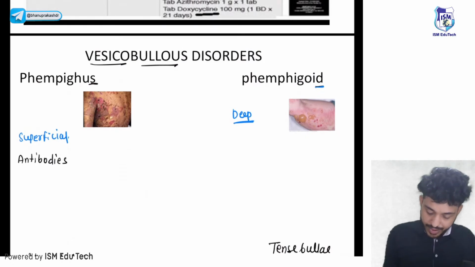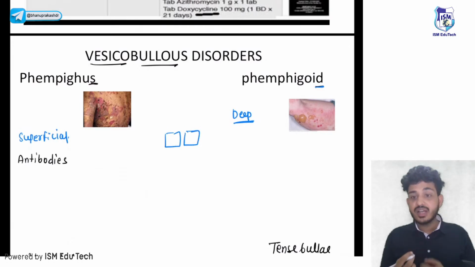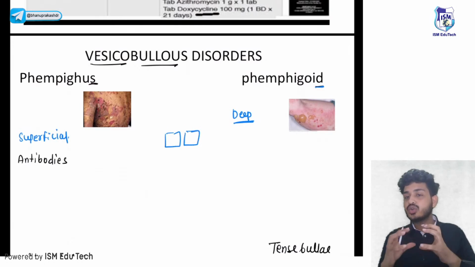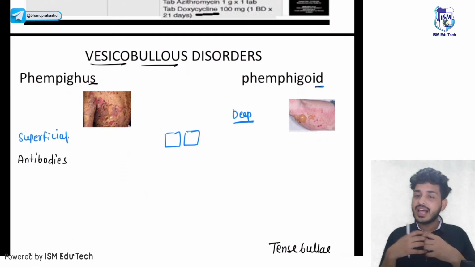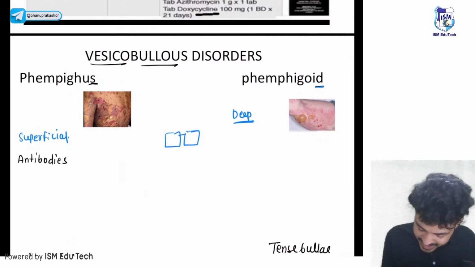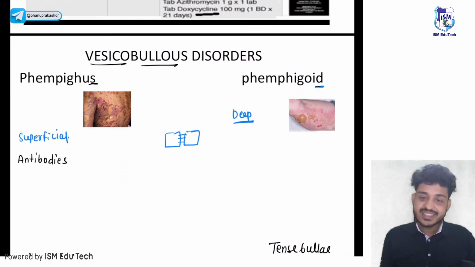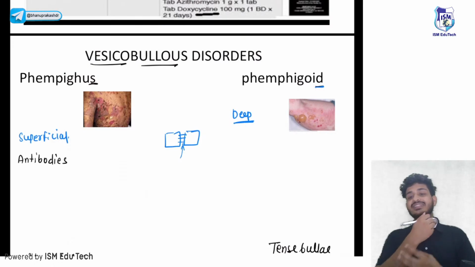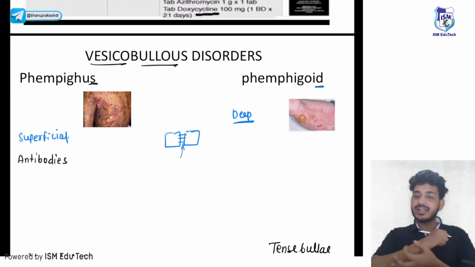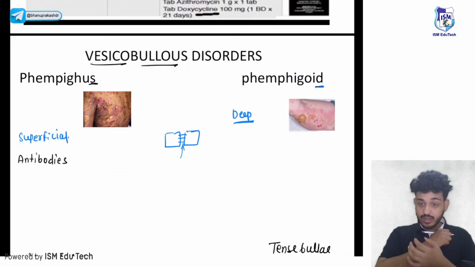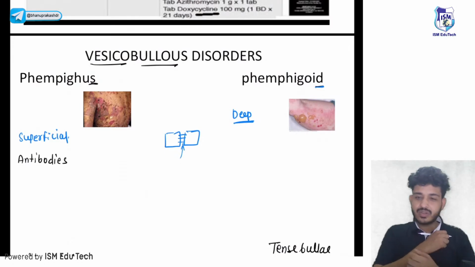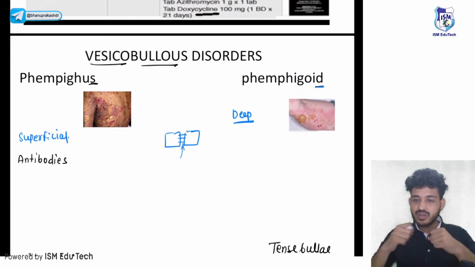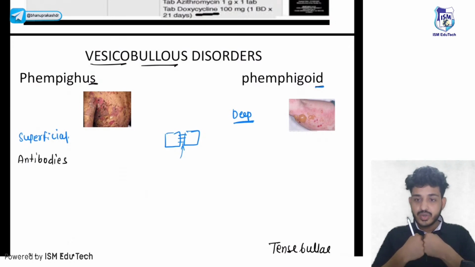I have told you 2 acanthocytes, skin cells, epidermal cells. Two keratinocytes are bound together with the help of desmosomes. If these desmosomes are broken, then what will happen? Your skin will rupture. For example, let's say this is my epidermis, and multiple keratinocytes are there, right? They are bound together in the stratum spinosum with the help of desmosomes. The function of desmosome is to bind 2 keratinocytes.